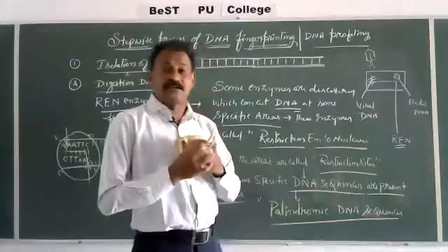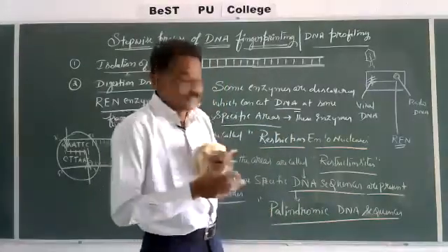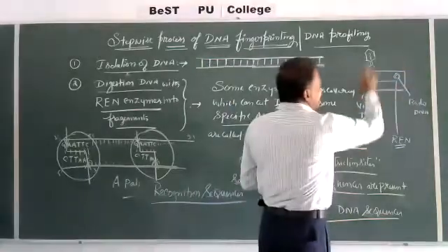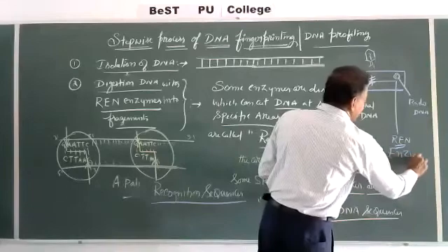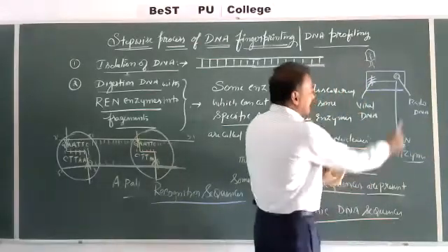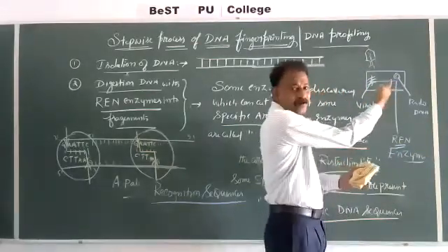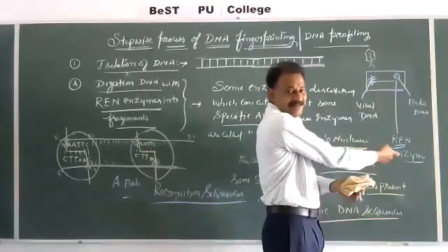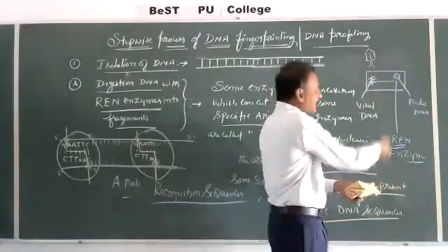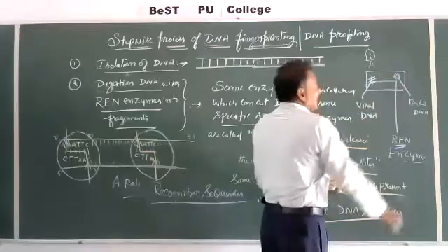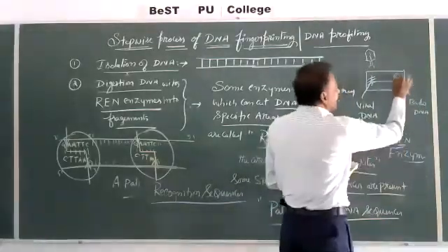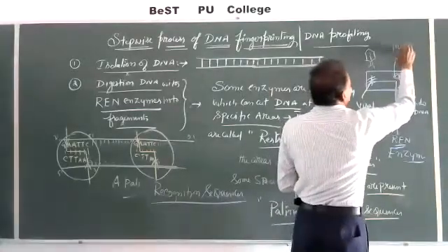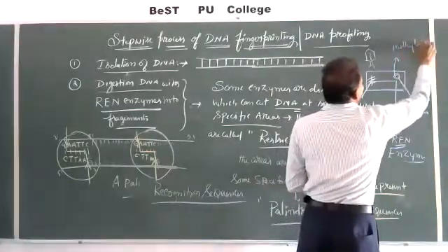Here one question comes to mind. Sir, if the bacteria is producing restriction endonuclease enzyme which can cut the DNA, why is it not cutting its own DNA? It is an enzyme, it has to cut the DNA. Why is it not cutting its own DNA? Because bacteria produce not only one enzyme, but another enzyme also, which is called methylase.